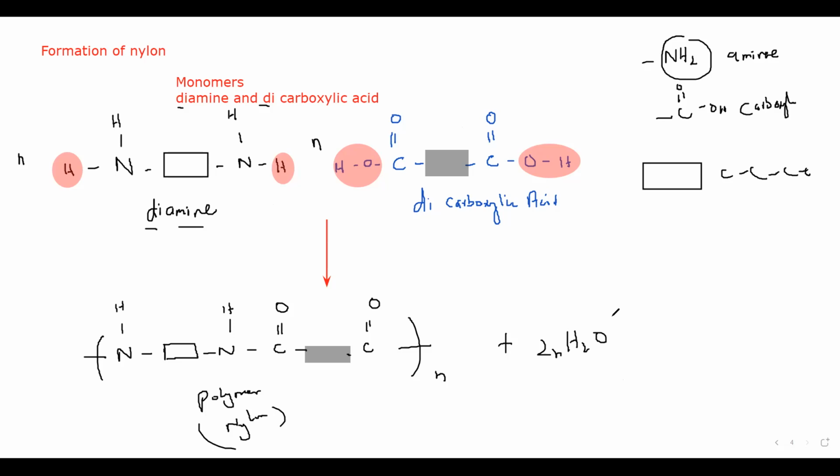Is it clear? The formation of nylon, the structure of nylon, how nylon is formed. And this bond, C double bonded with O and then N, what is the name of this bond? This bond is known as amide or peptide linkage.